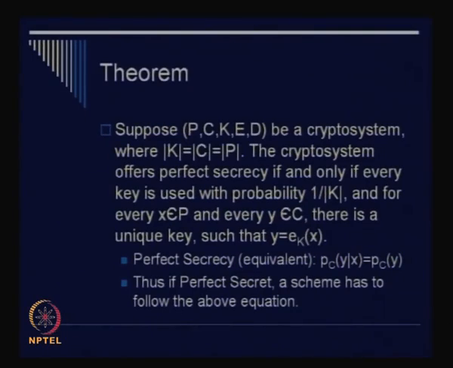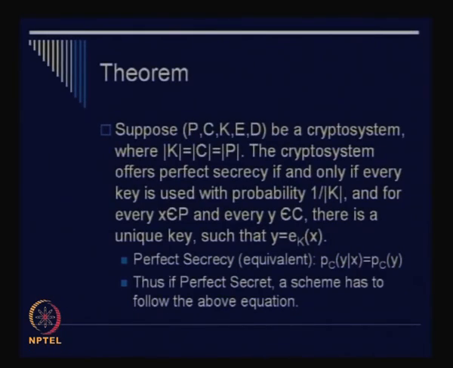So let us consider the case that the size of K, the size of C, and the size of the plain text are all the same. That is, the cardinality of your key, the cardinality of the ciphertext, and the cardinality of the plain text are the same. Okay. So the crypto system offers perfect secrecy if and only if every key is used with probability 1 by modulo K. Okay. So in your previous example, there were how many keys? There were 26 keys, and the occurrence of each key was 1 by 26, and that led to the fact that we had a perfectly secret system, right.